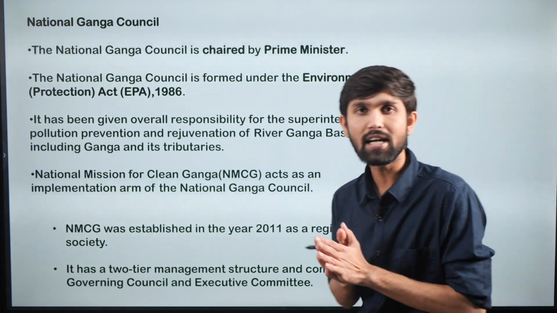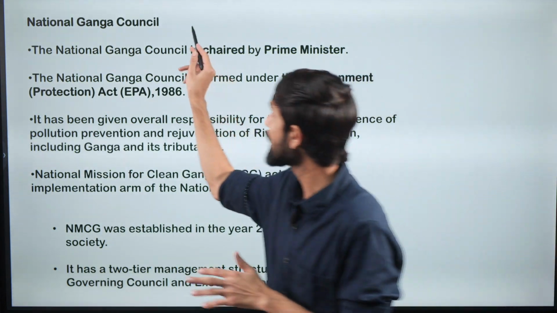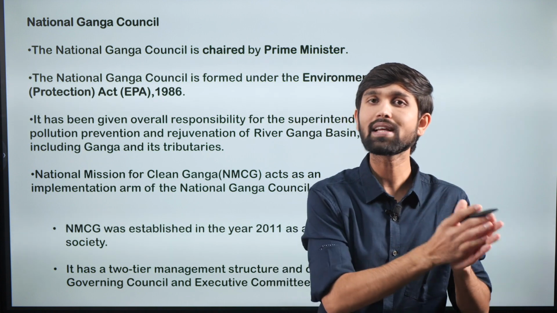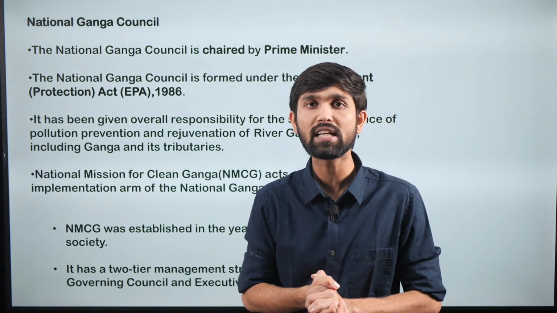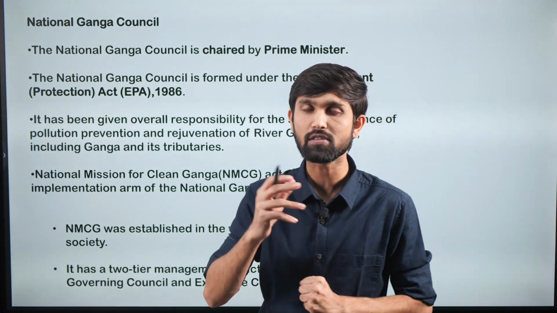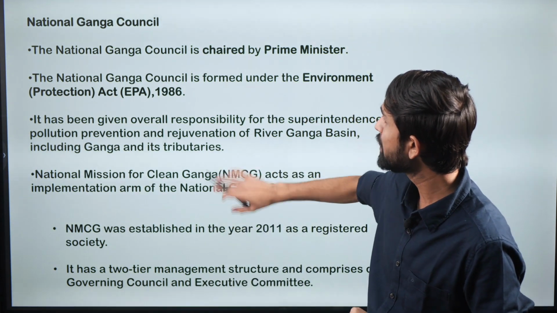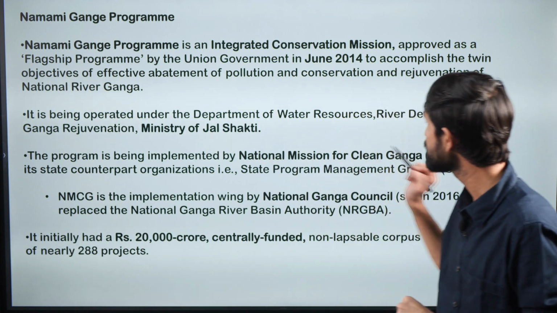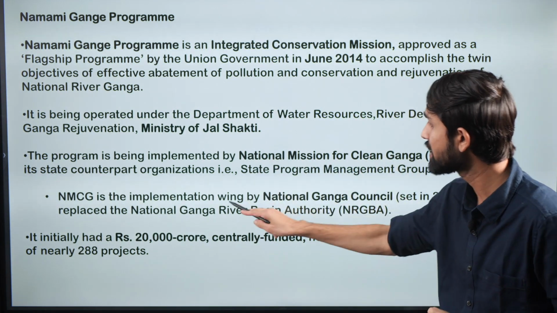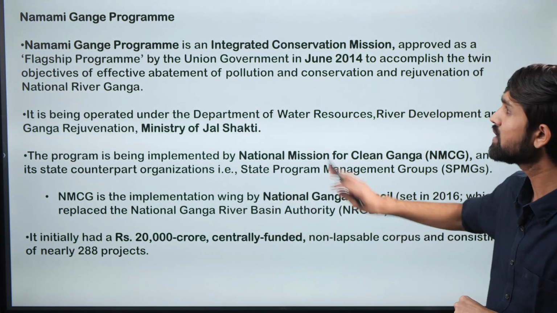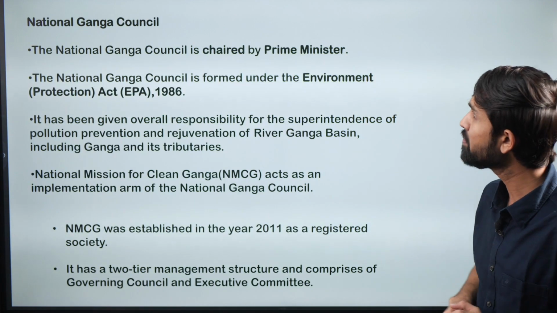So let's understand all this difference between what exactly is National Ganga Council, what exactly is the National Mission to Clean Ganga, what is the difference between these two. So when we say that the Namami Gange program is being implemented by the National Mission for Clean Ganga, and which in fact is the implementation wing of the National Ganga Council. So what do we mean by that?